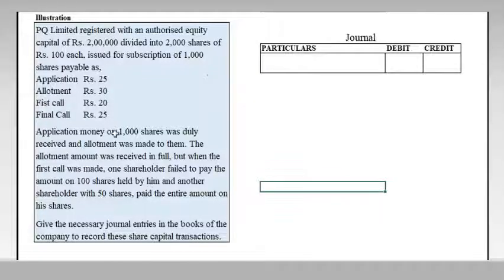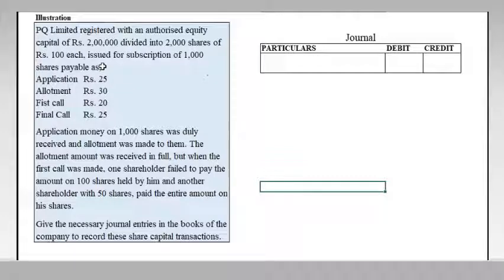So see, here we have a problem. PQ Limited registered with an authorized equity capital of rupees 2 lakh divided into 2000 shares of rupees 100 each, and they issued 1000 shares for subscription. In this, we need to identify which one is the authorized capital and which one is the issued capital. Here, the authorized capital is rupees 2 lakh, which means 2000 shares into rupees 100.